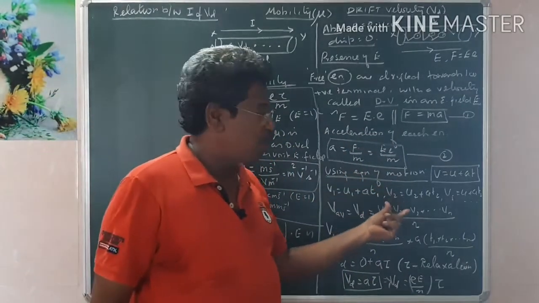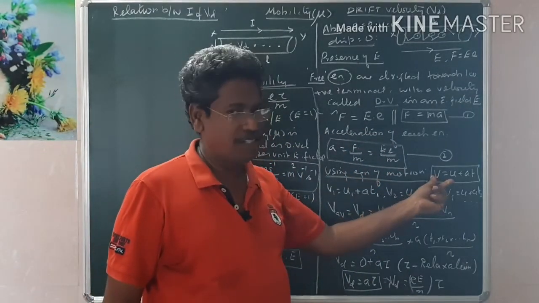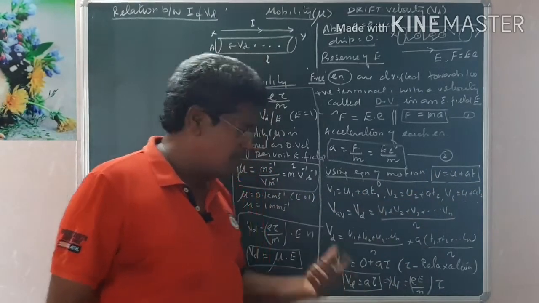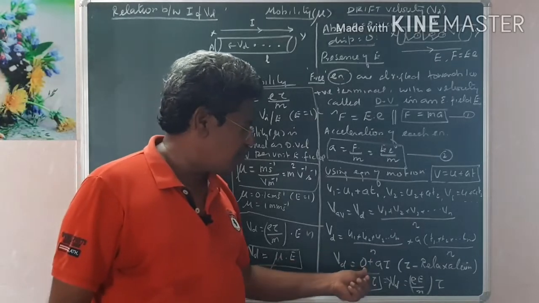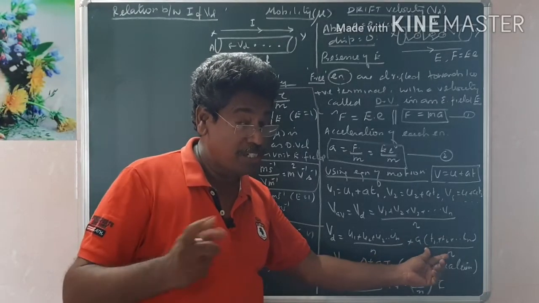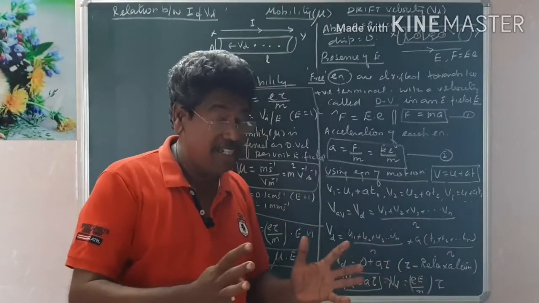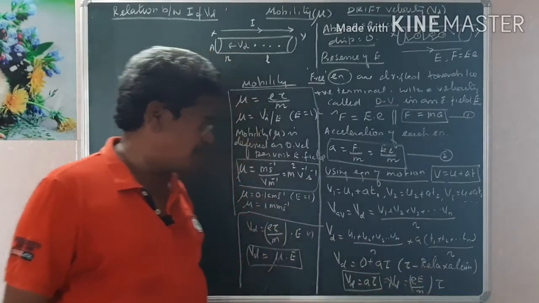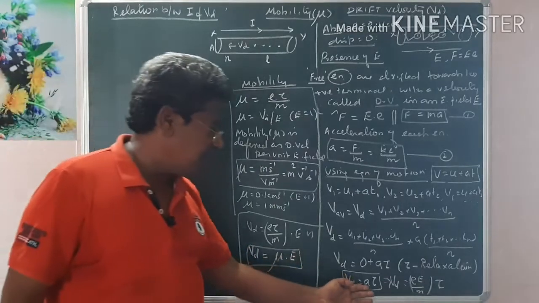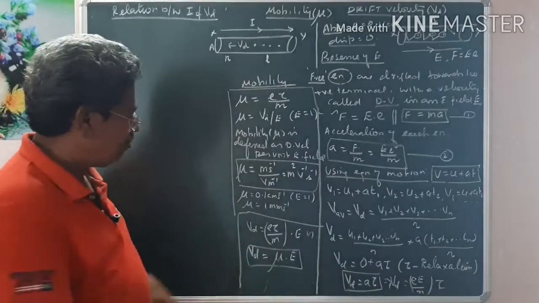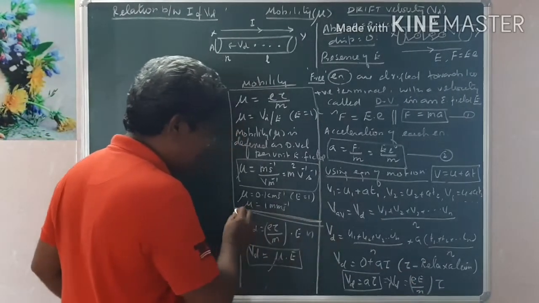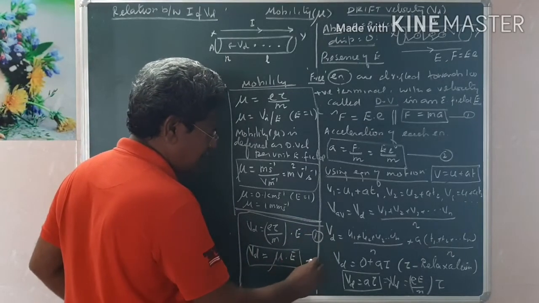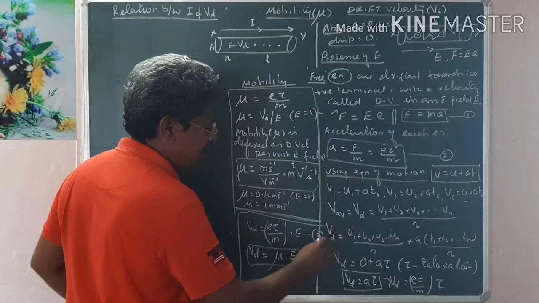Therefore, to obtain this, I am using the equation of motion for velocity, v equals u plus at, for first, second, third collision. This is mathematical. From this we conclude that the initial velocity is 0, but the time between successive collisions for all the particles is taken as an average value, which we call tau, the relaxation time. That's all. The remaining thing is just mere substitution. Therefore, this is the expression for drift velocity.